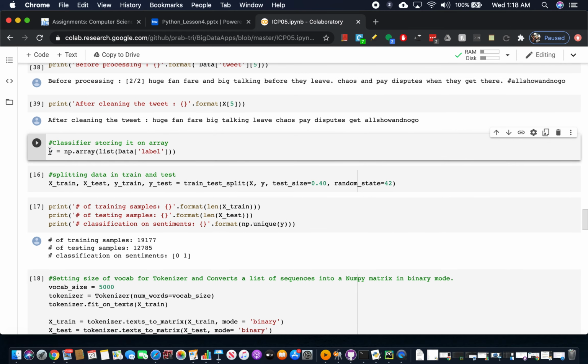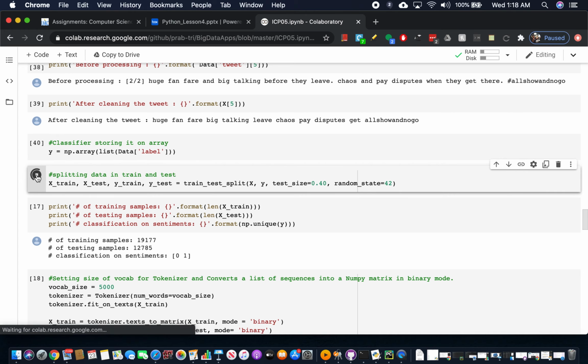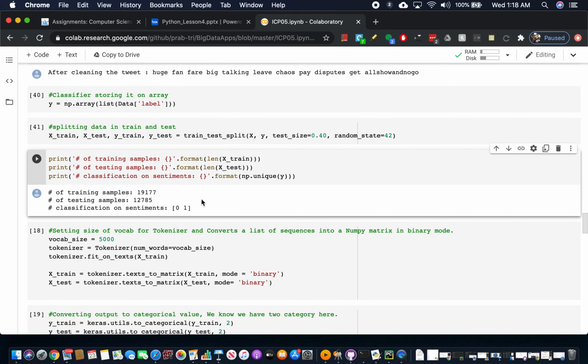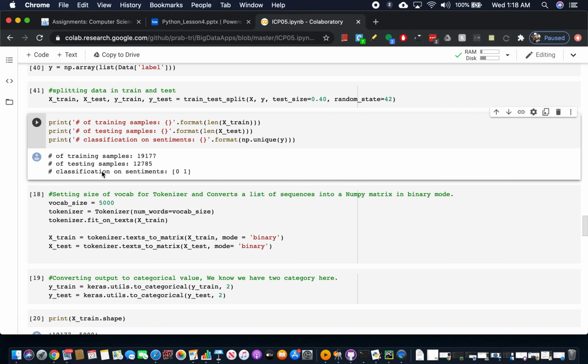In y we have taken all our classes, 0 and 1. Here we are splitting the data x and y into training and test based on the test size of 0.4. So 40% of the data will be for testing and 60% for training. This is just a print statement showing how many training samples and how many testing samples we have. And we have two classes for sentiment, 0 and 1.